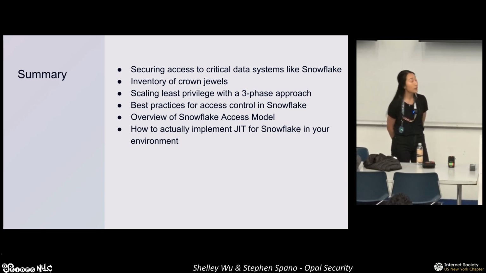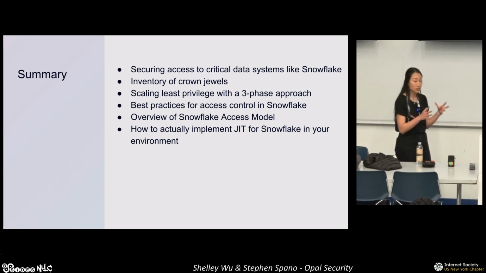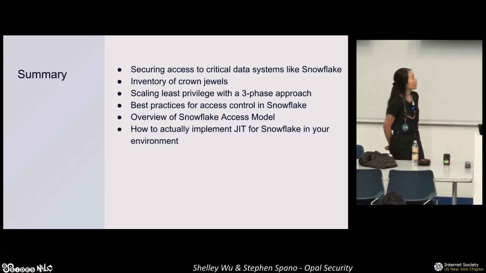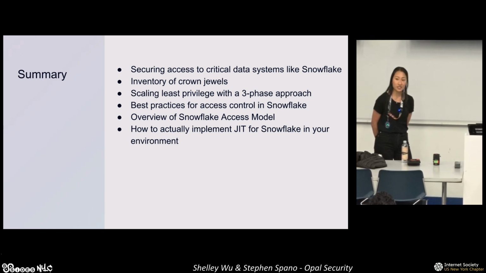Then we talked a little bit about scaling least privileges using a 3-phase approach. Again, that's identify, centralize, and optimize. We also gave some best practices for access control within Snowflake. Then Stephen gave you a quick overview of the Snowflake access model and also showed us how to actually implement just-in-time for your Snowflake environment.